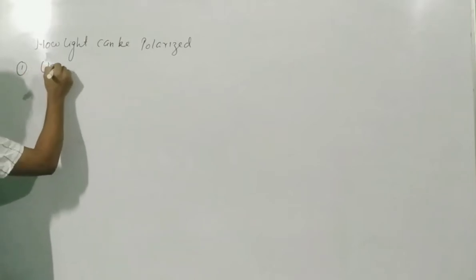Remember, we have two more in the next class. The first one is using Polaroids.